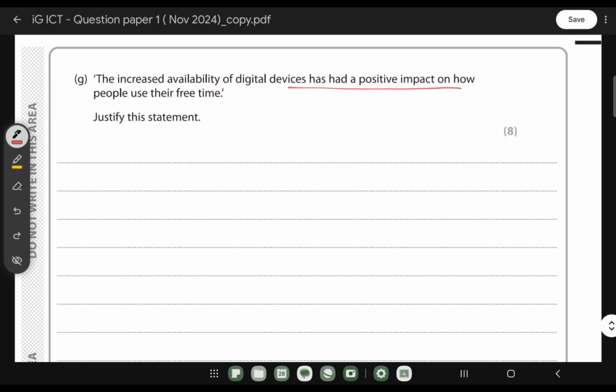When it comes to the free time, obviously we can see some movie, is it? Then we also listen to music. And then we also play games, right? We can also use WhatsApp. Then we can also do some video calls as well.